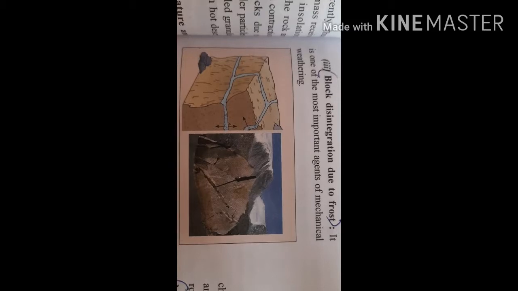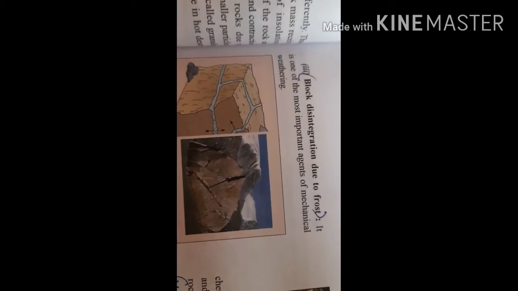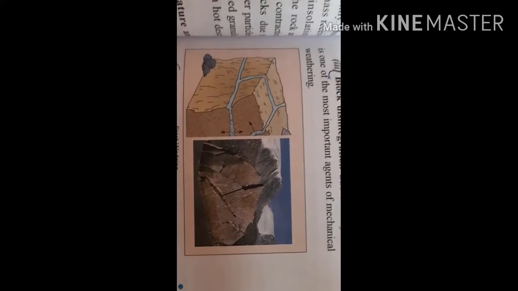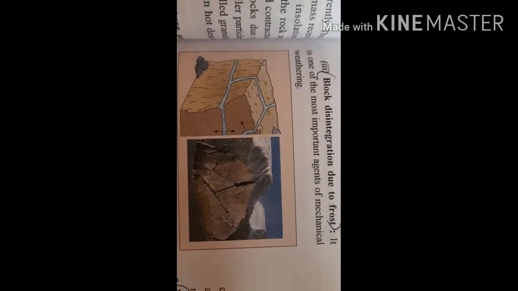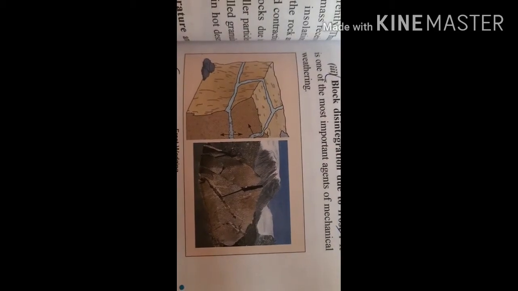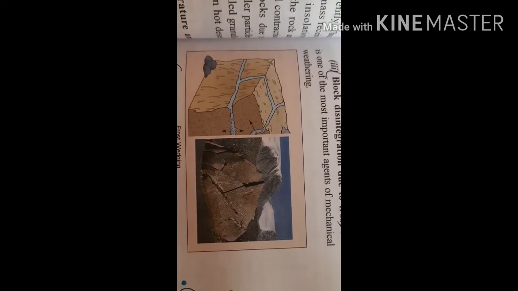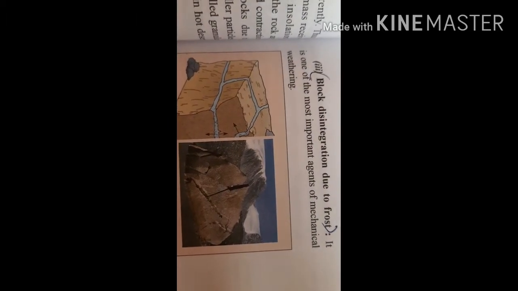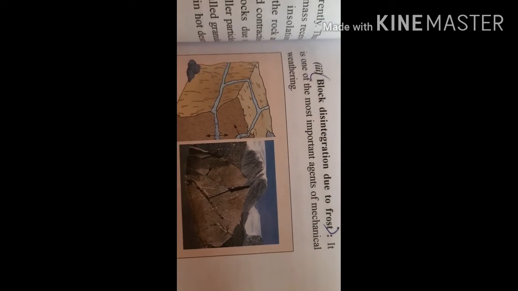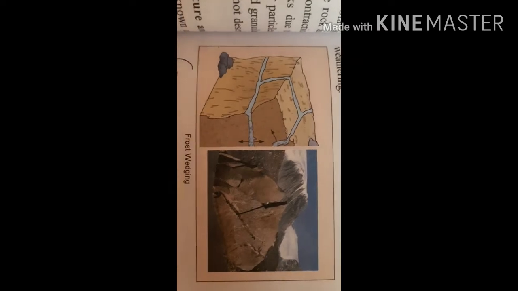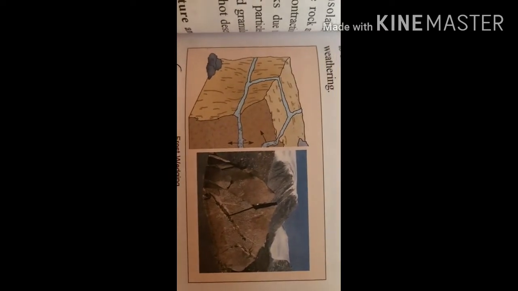Block disintegration takes place due to the frost. Bare rock surfaces are heated during the daytime, and during the night time, due to lower temperature, they contract. The continuous contraction and expansion results in cracks in the form of joints over the rocks, and in that way the rocks are disintegrated along these joints and broken into big blocks, and they fall down the slope under the impact of gravity.